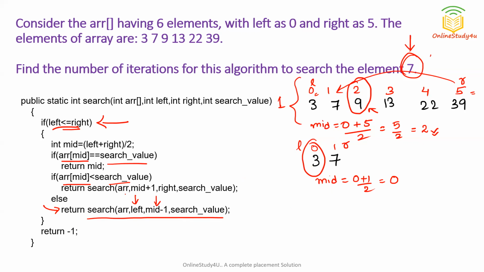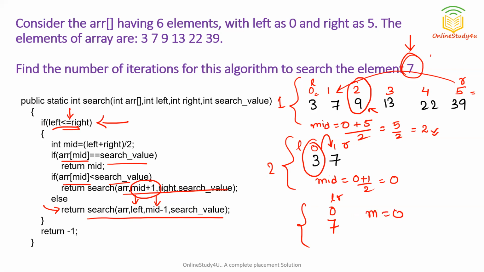So you can see this function will be called. You can see left is updated to mid plus 1. So what is mid plus 1? Mid plus 1 is 1. So now our search space is 7 only. So this was the second iteration, and in the third iteration we have only one data left. So index is 0, left is pointing here, right is pointing here. You can see it is true for left equal to right also.